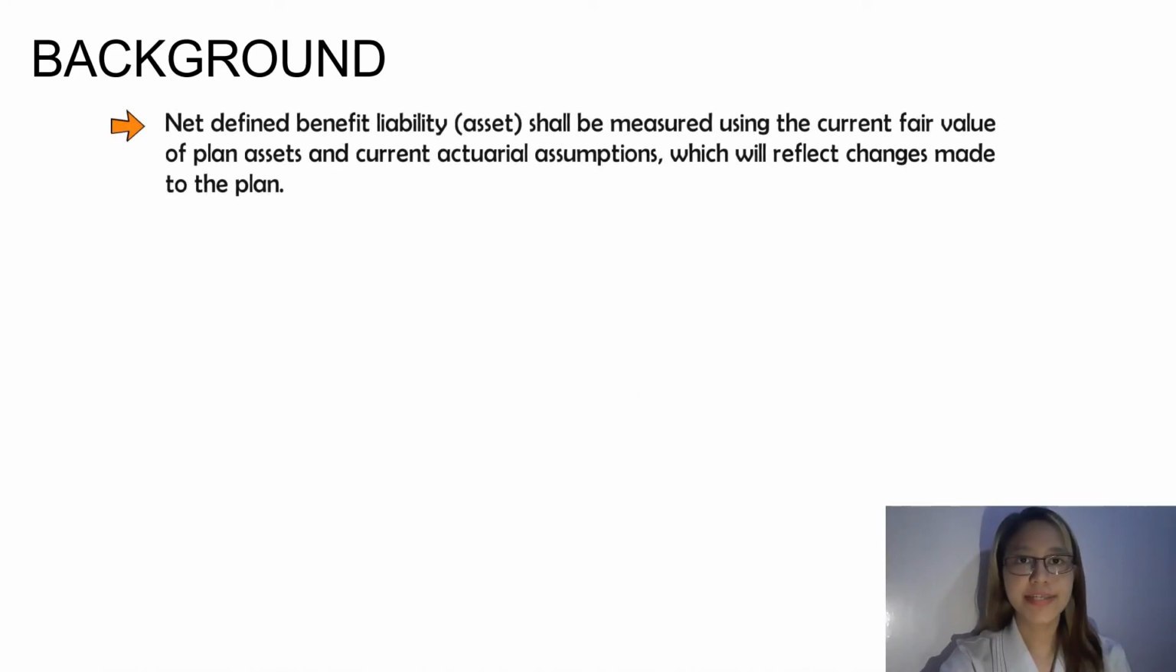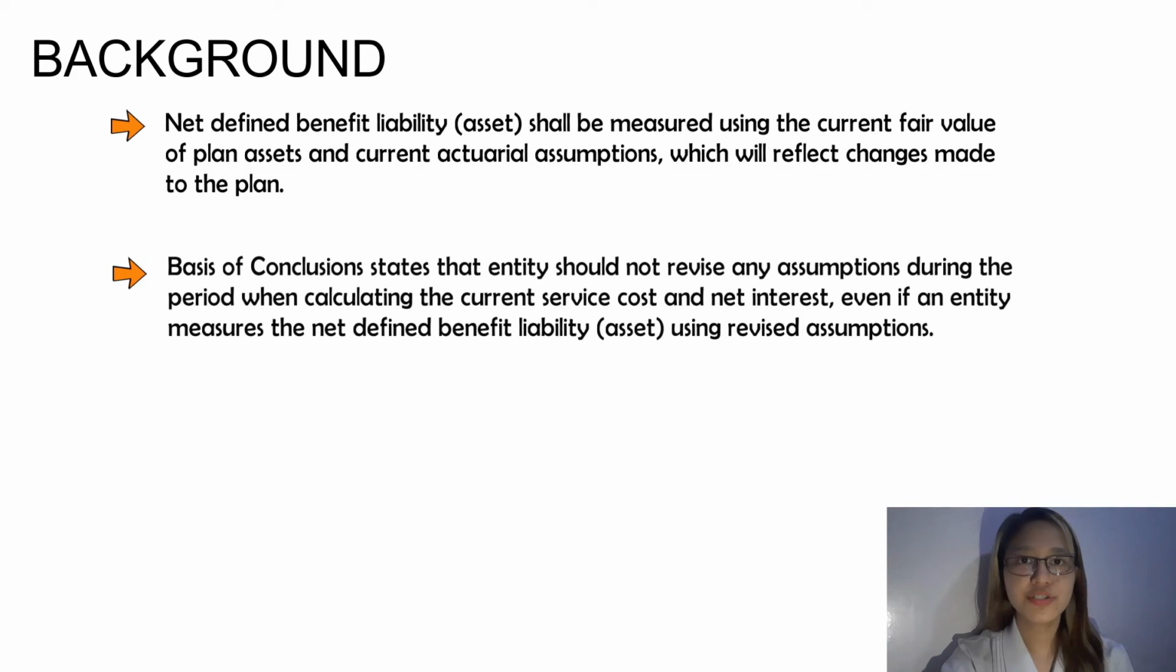IAS 19.99 requires that the net defined benefit liability or asset be measured using the current fair value of plan assets and current actuarial assumptions, which will reflect changes made to the plan. In contrast, the basis of conclusions of IAS 19 implies that an entity should not revise any assumptions during the period when calculating the current service costs and net interest, even if an entity measures the net defined benefit liability or asset using revised assumptions.